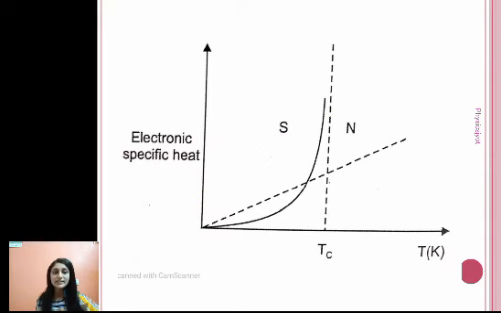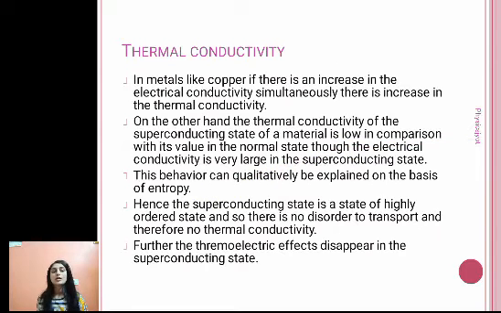So here you can see the graph of electron specific heat and temperature. For superconductors, the graph is exponential kind of here, and for the normal one, it is like this. So the nature is very different. Now let us talk about thermal conductivity.